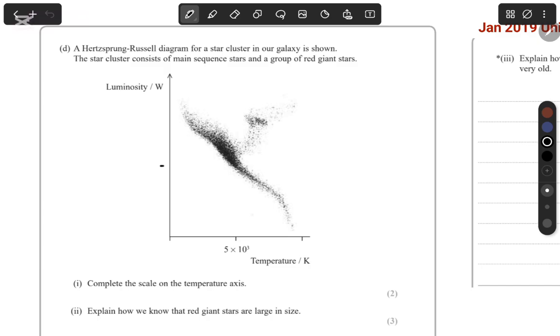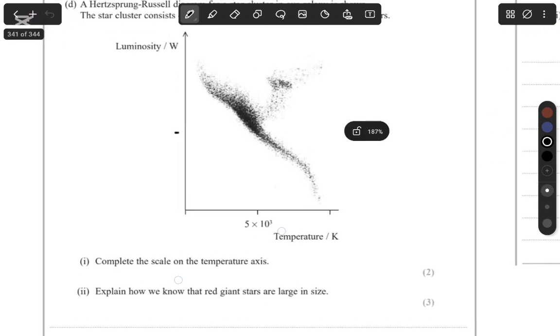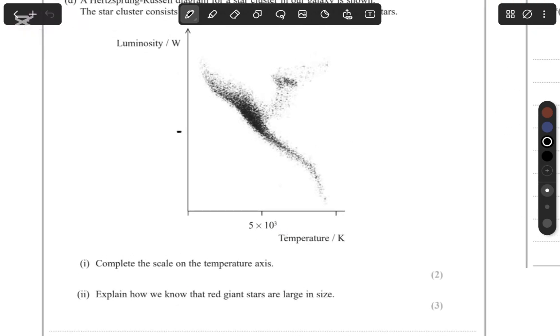So next they've given us a Hertzsprung-Russell diagram for a star cluster in our galaxy, and they have told you that we have a star cluster that has the main sequence stars, and then the red giant stars, and then they tell you to complete the scale on the temperature axis.